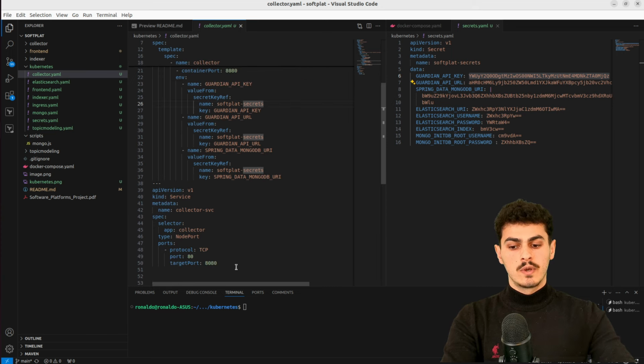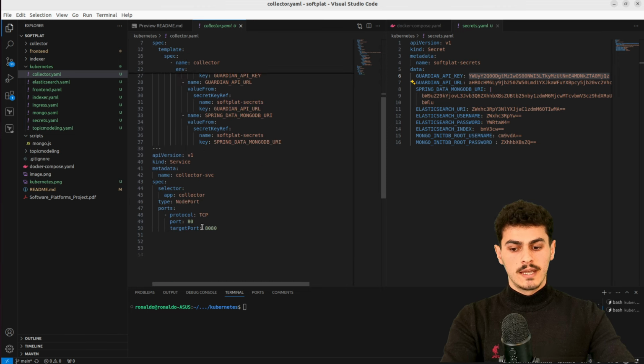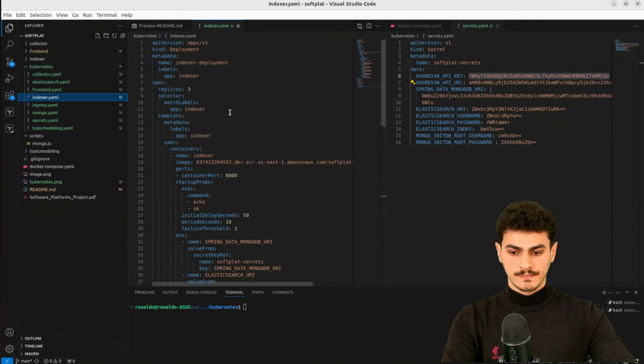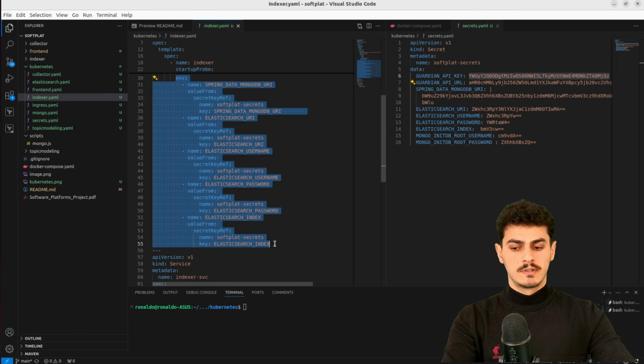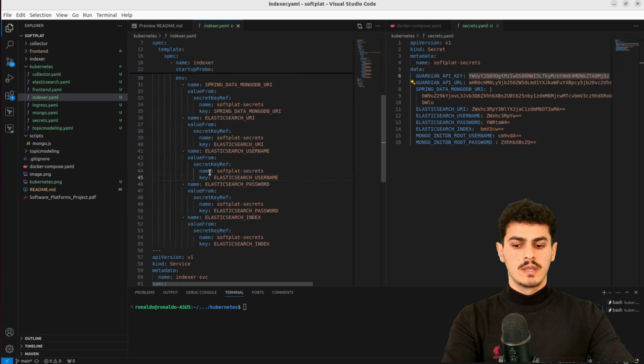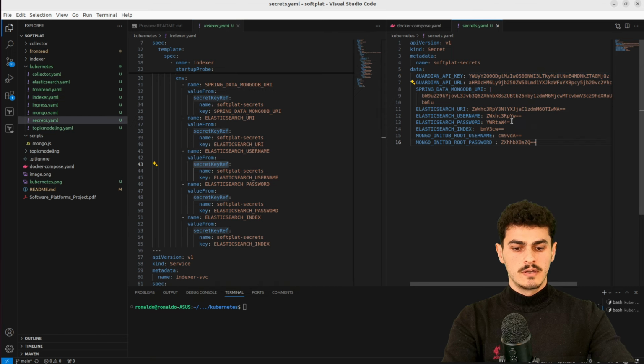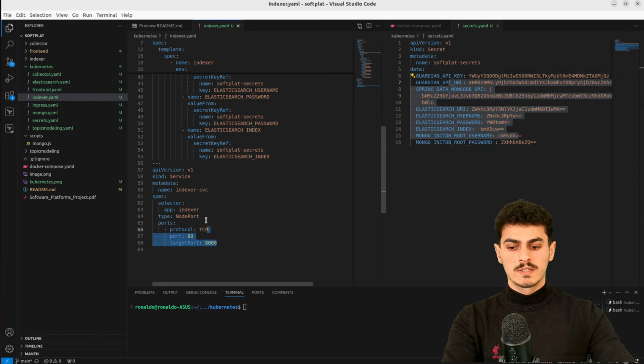Now, similarly, we create a service. The target port is 8080 because it's similar to container port, and it exposes on port 80 itself. And it is also a type node port. Collector finished, and let's go with the indexer. Similarly, deployment, 3 replicas, the image, container port 8080. We inject some environment variables similarly to the collector itself. We get it from the secret key reference from here, and we expose it with the service.